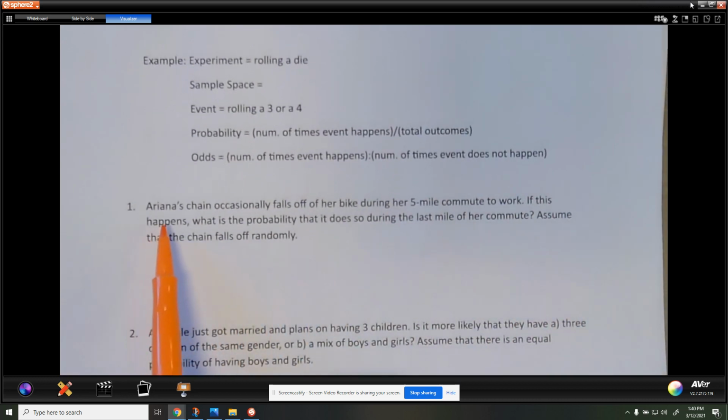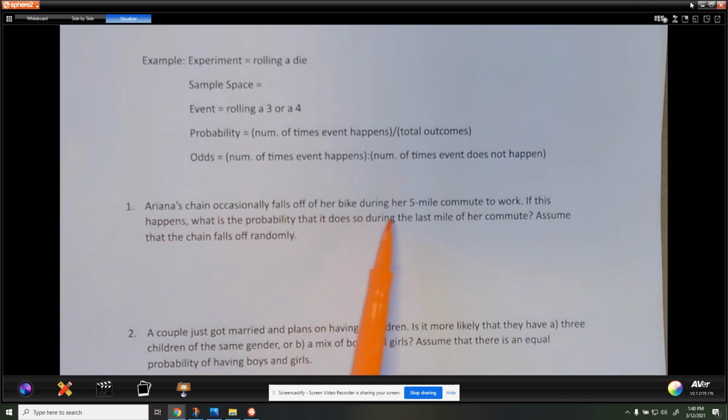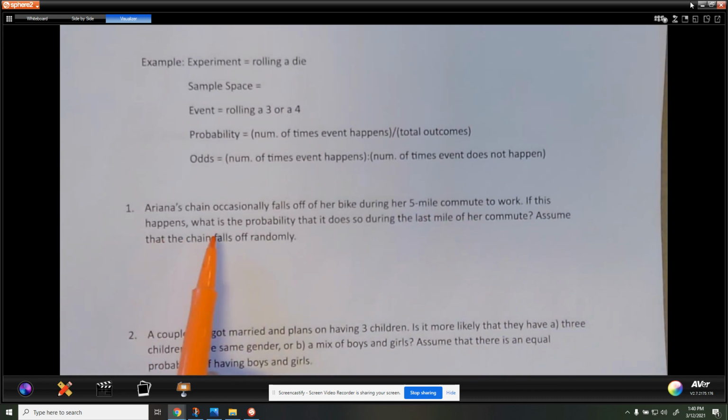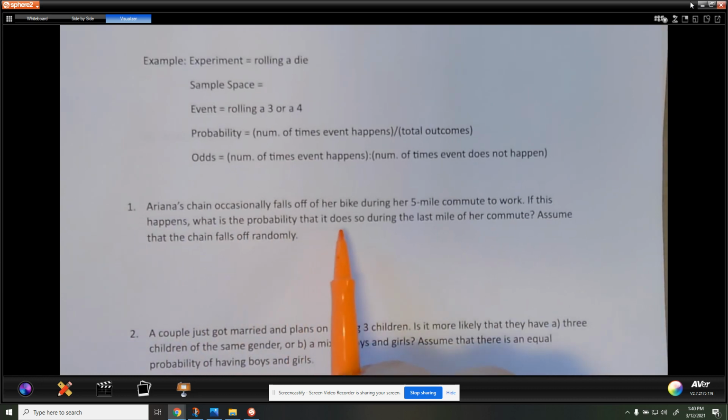All right. Ariana's chain occasionally falls off her bike during her 5 mile commute to work. If this happens, what is the probability that it will happen during the last mile of her commute? Assume that the chain falls off randomly.